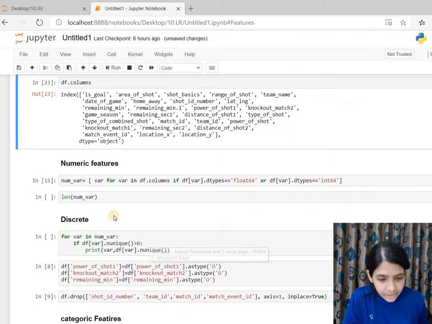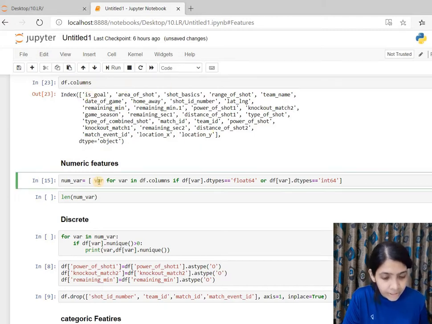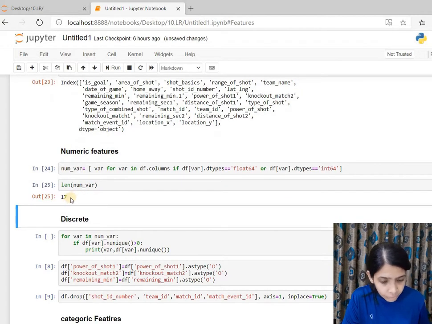So let's start with finding out the numeric features and the categoric features. df.columns gives all the feature names, and I would run a list comprehension to find out the numeric features. It will run through all the df.columns and check the data type, and if the data type is float or integer, then those features would be saved under a list called numVar. If I run this, we see there are 17 features that have numeric data type.